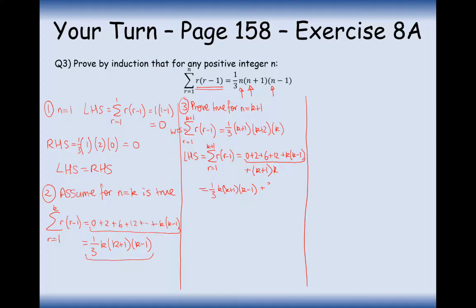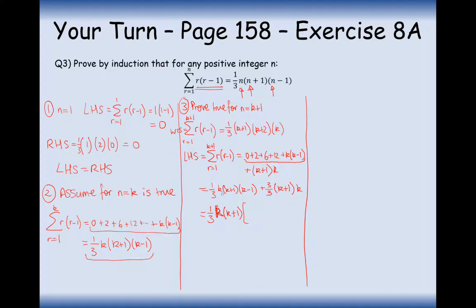Now what I'll do to speed up the process here is I'll write this as a fraction over 3, just like I've got here. And now it's time to do some clever factorising, and my target is the right-hand side of this WTS, the right-hand side of the want to show. So factor out your third and see what factors we've also got. We've also got a k in both of these terms here, and a k plus 1, so quite a lot of the factorising has now been done.